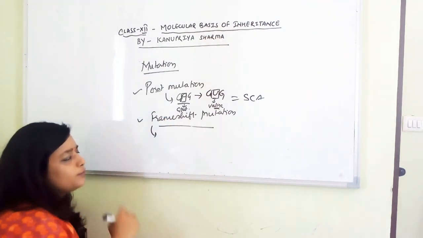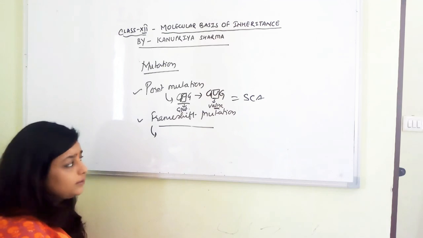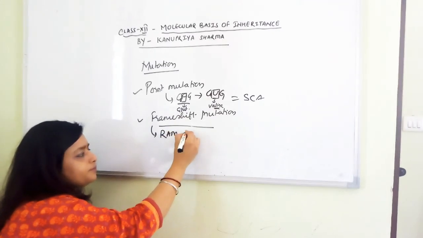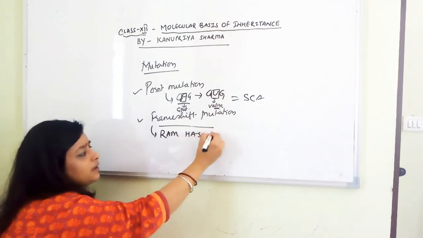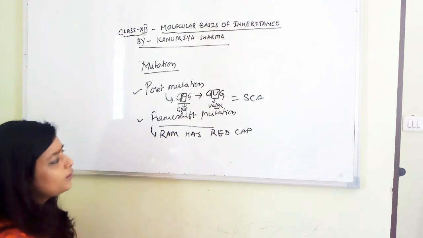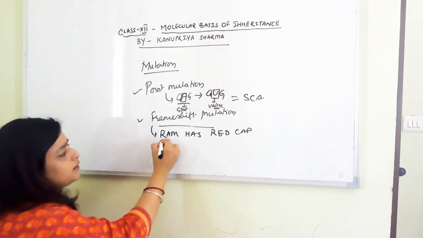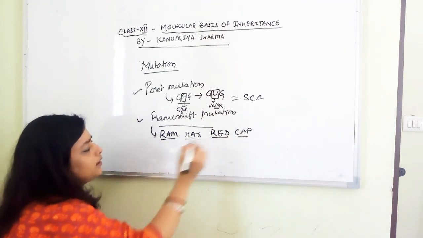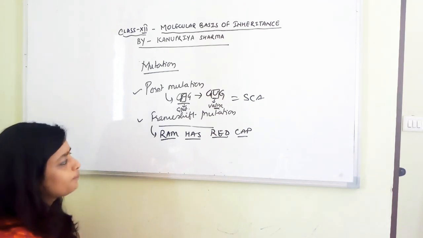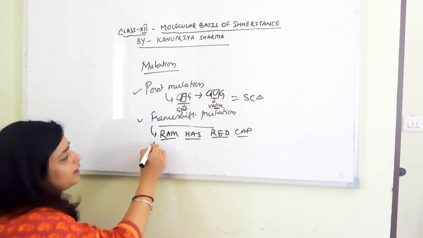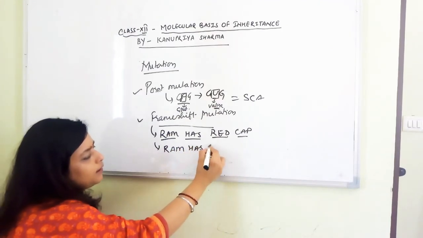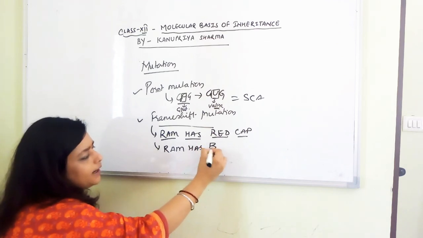Now, what is frame shift mutation? In the NCERT, you must have seen the sentence "Ram has red cap," right? Now this is a sentence, like let's say these are four sets of triplet codons, right? So now what's happening, if I include "Ram has," I'm including B here, right?